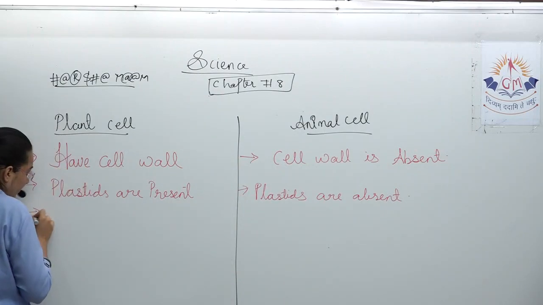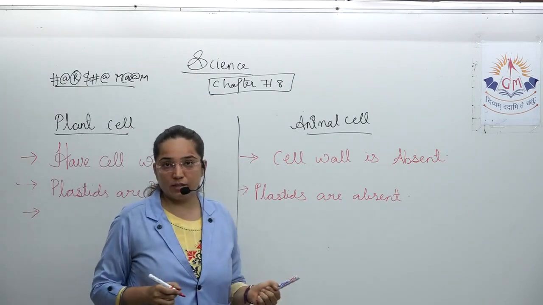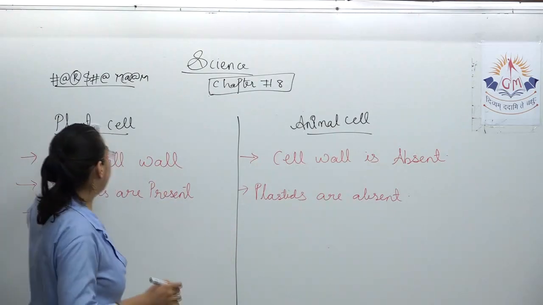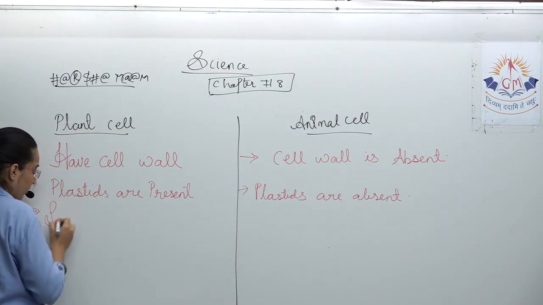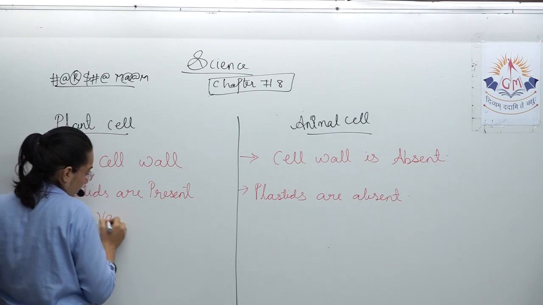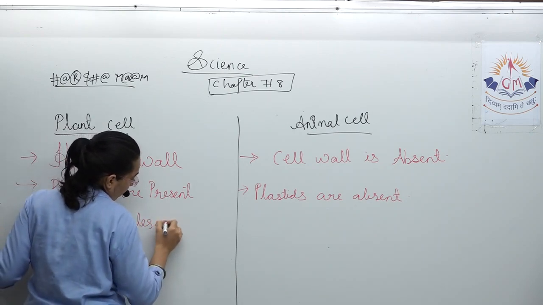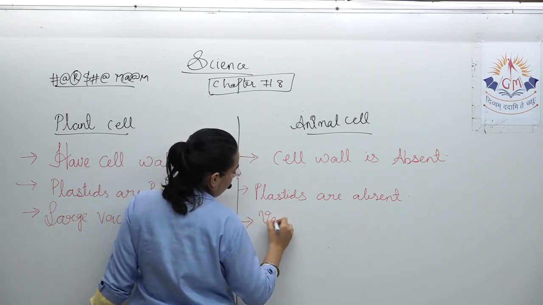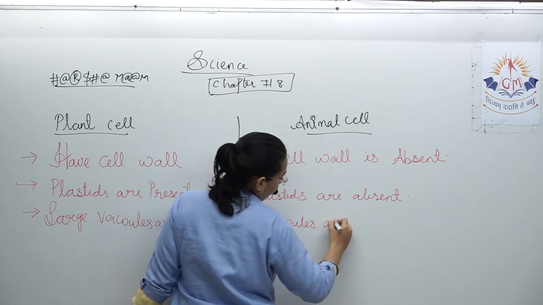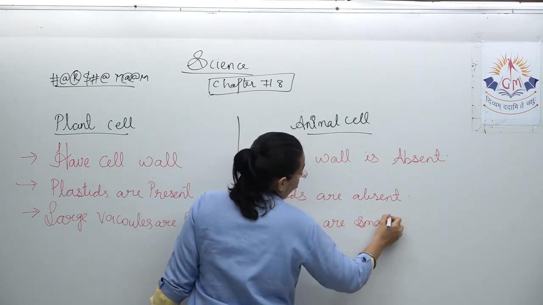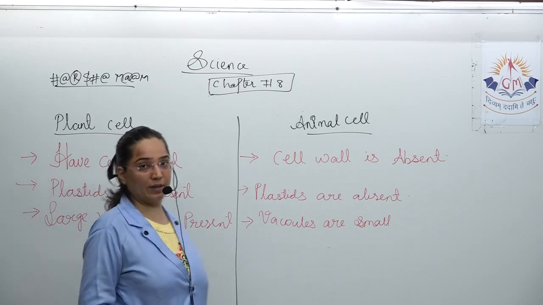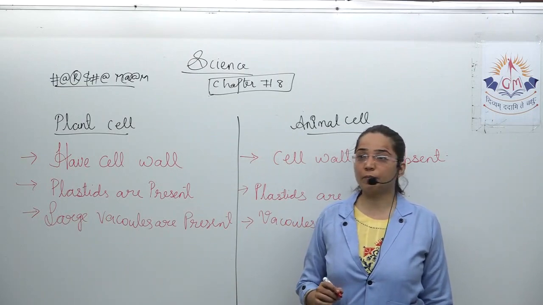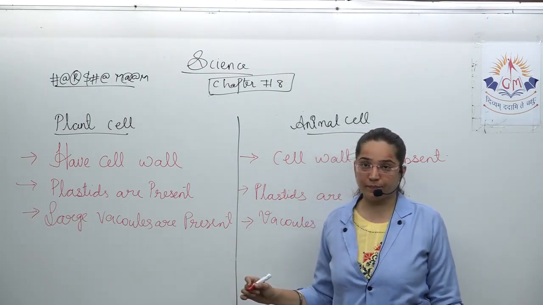Moving further, in plant cell, large vacuoles are present. Here, vacuoles are small. Try to recall, when we were doing it in the beginning, we had discussed that in plants the vacuoles occupy around 90% of the space.